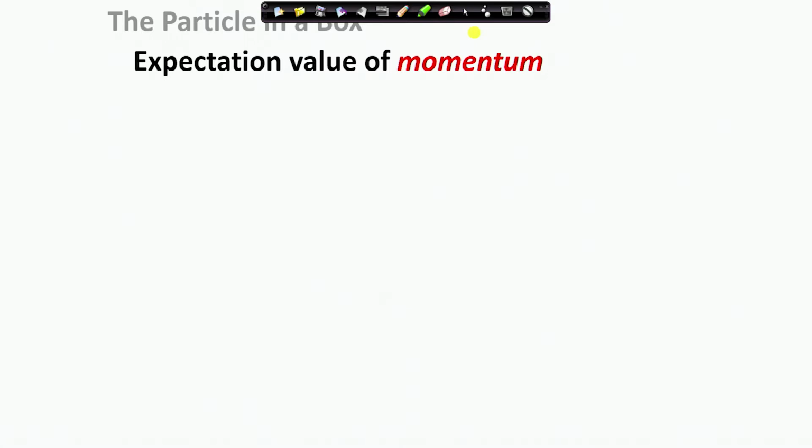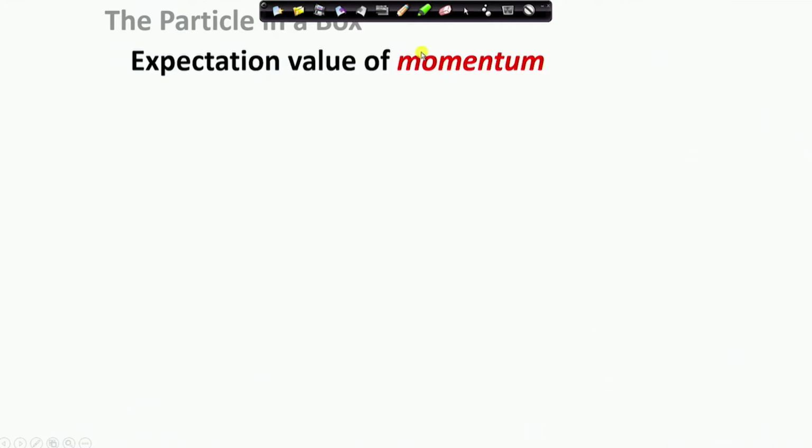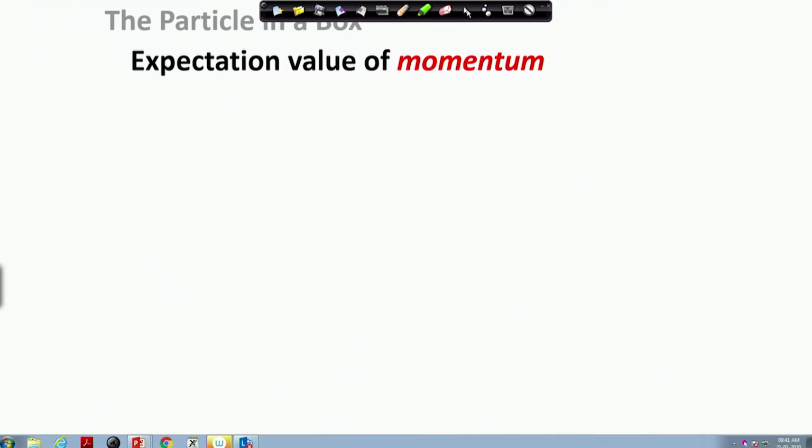In today's class, we will continue our discussion and we will use the eigenfunctions that we have obtained to discover different properties of this system. The first thing that we are going to discuss today is the average value or the expectation value of the momentum operator for this particle in a box problem.